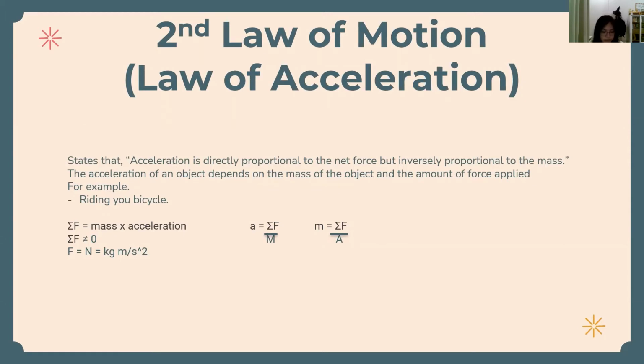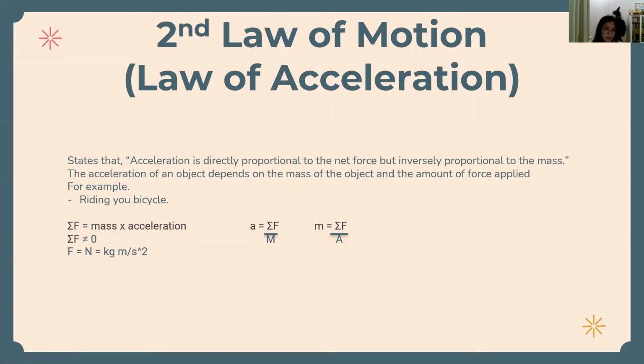This equation tells us that an object subjected to an external force will accelerate and that the amount of the acceleration is proportional to the size of the force. The amount of acceleration is also inversely proportional to the mass of the object. From this equation, sigma F equals mass times acceleration, we can say that acceleration is equal to sigma F divided by mass, or mass equals sigma F divided by acceleration. The unit of F is Newton, or kilogram meter per second squared.